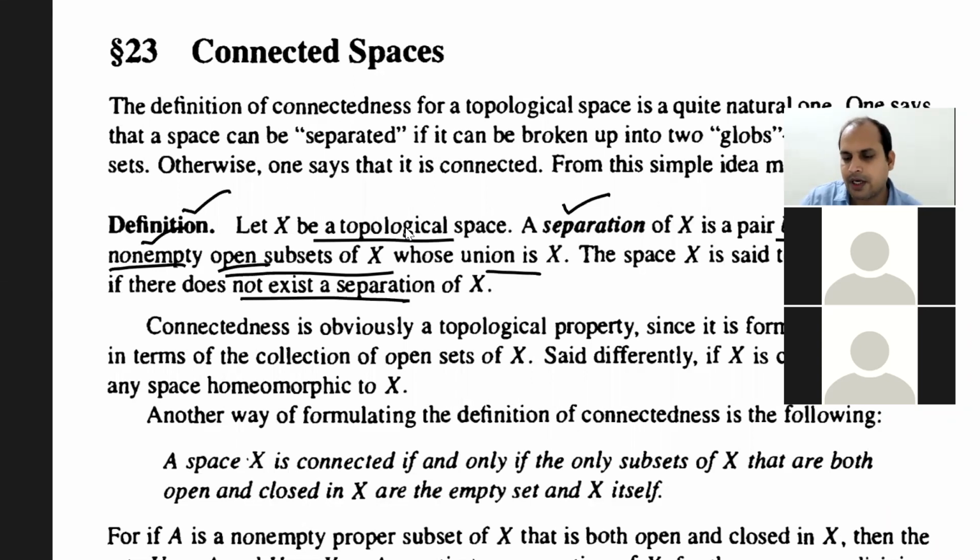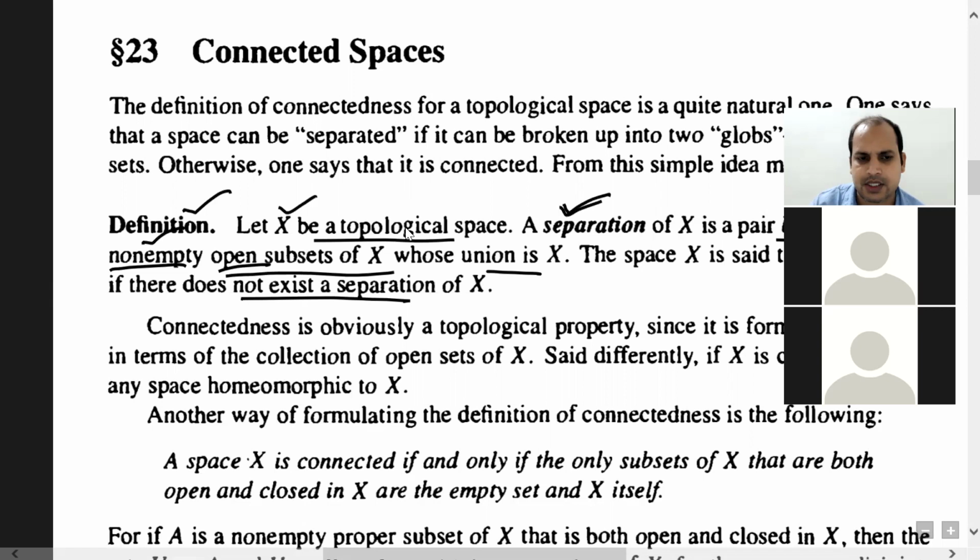Now, I have also interpreted this in an earlier lecture. I said that to check whether a space X is not connected, if you are able to show that there exists at least one proper subset which is open as well as closed, then the set is said to be not connected. Using that, I have already shown that this definition and forming a separation are equivalent, because whenever you have a proper subset which is open as well as closed, you look at its complement, and by looking at its complement you can always form a separation. So just refer to my earlier lecture. Already that concept I have discussed there.